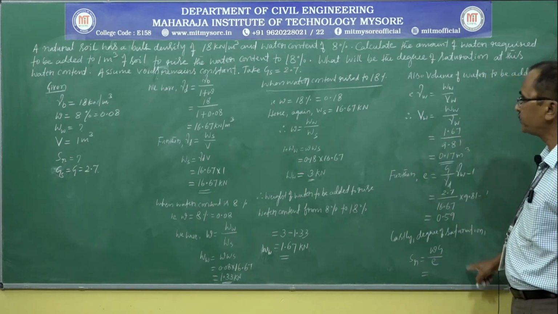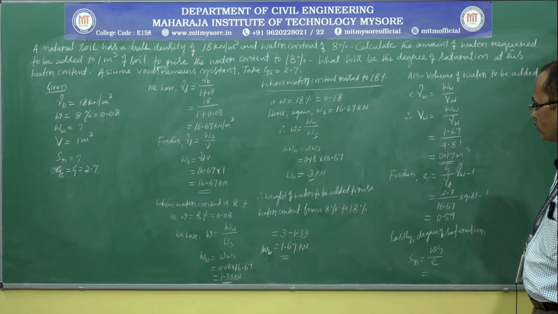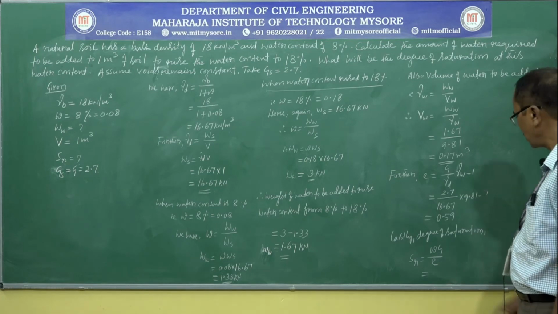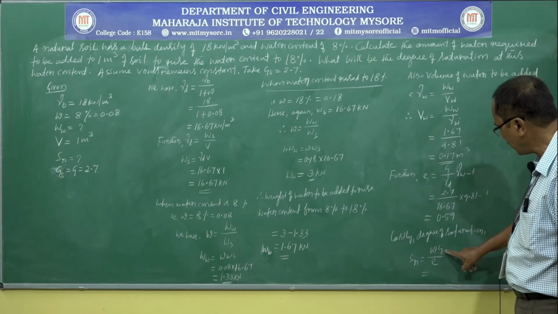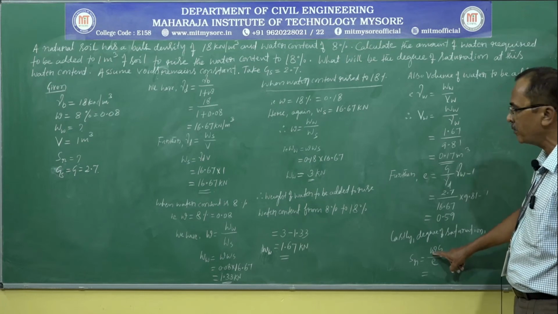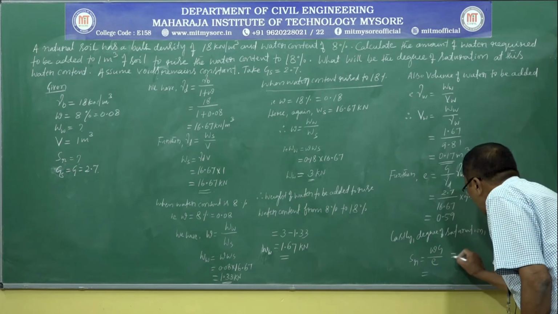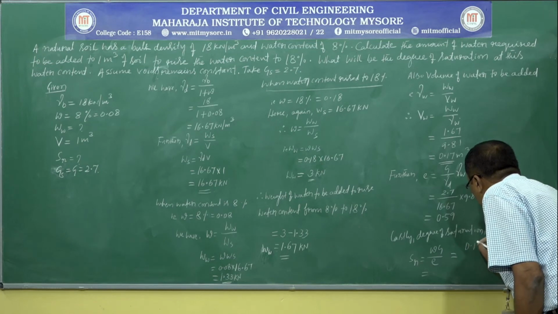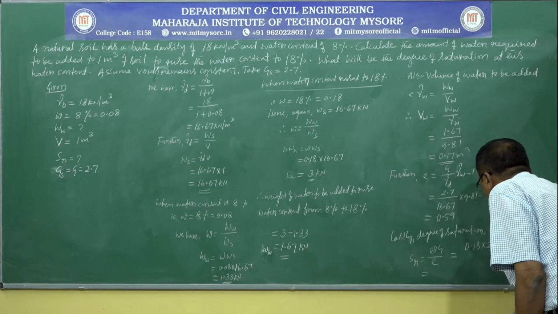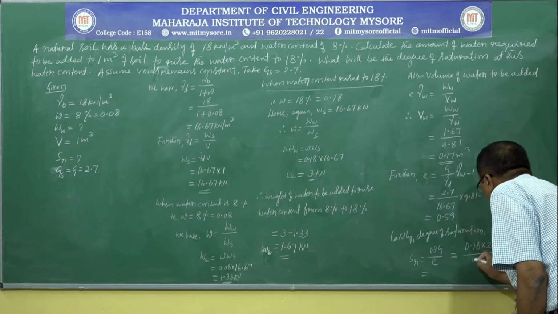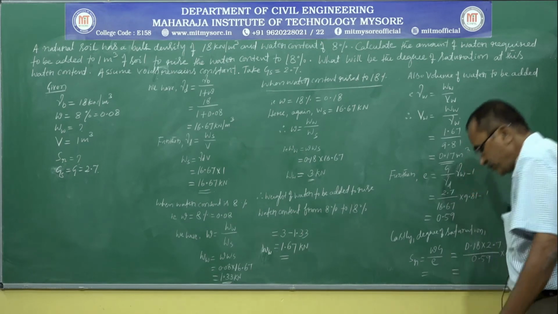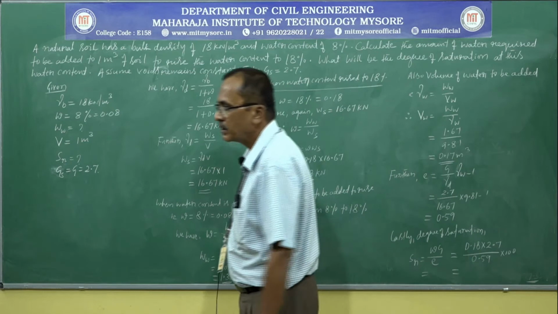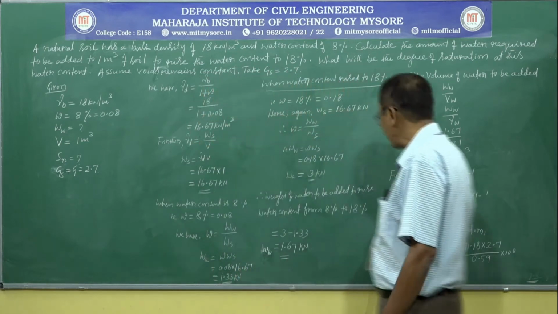So water content is known, G is known, e is known, and the water content means 18%. That is 0.18 multiplied by 2.7 divided by 0.59. Of course, this must be multiplied by 100 because we have to express degree of saturation in percentage. That is equal to 82.37%.